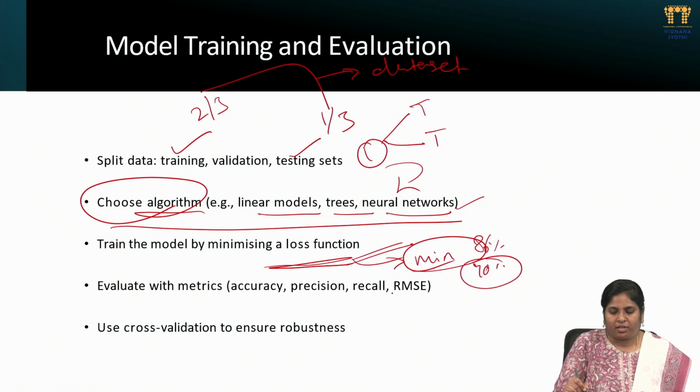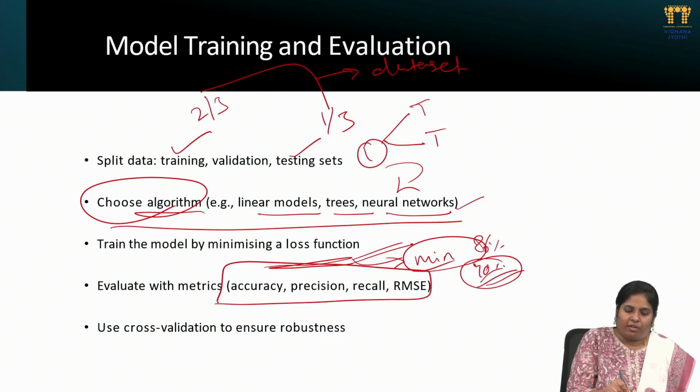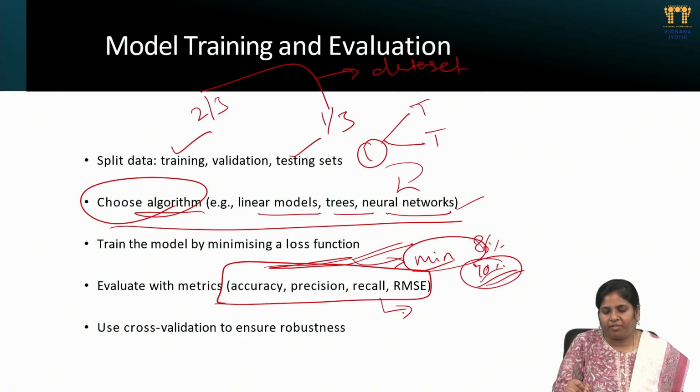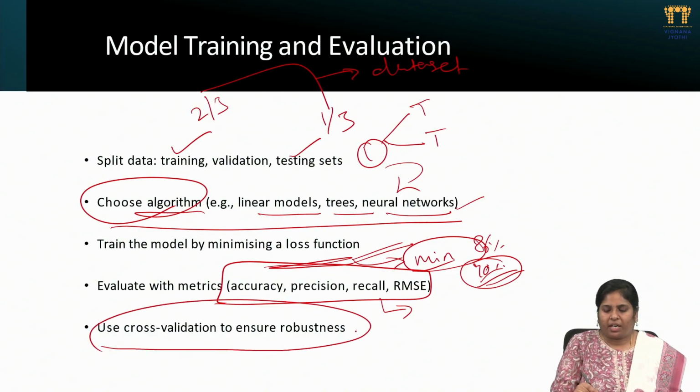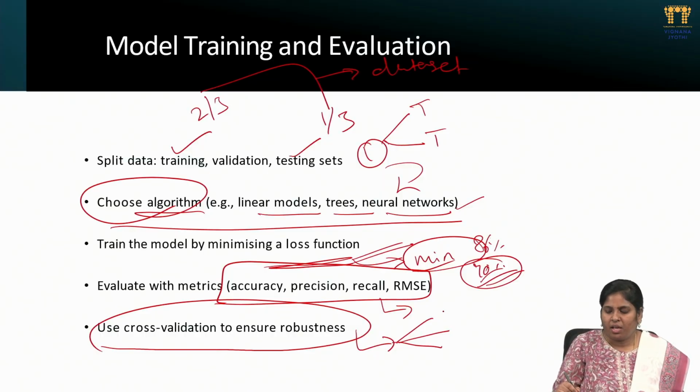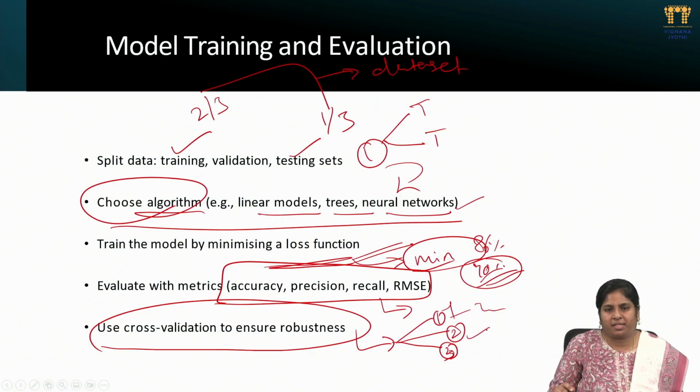Next, evaluate metrics. To achieve this efficiency, we use different kinds of metrics. For each and every algorithm individually, we have different kinds of metrics to work on the end results. Next, use cross validation to ensure robustness. We can't use a single algorithm, we can use different kinds of algorithms for the same set of data, and we will find the different parameters, how they work in option 1 algorithm, option 2 algorithm and option 3 algorithm, so that we will decide the best one for the best results.